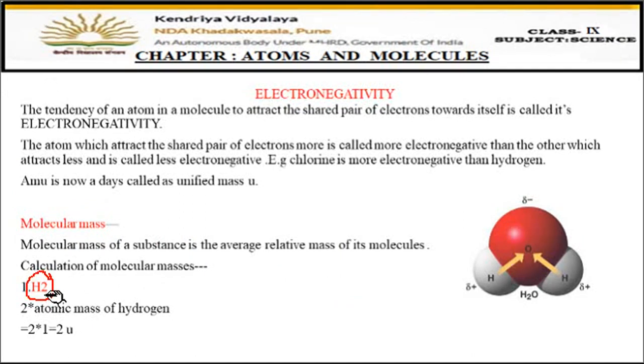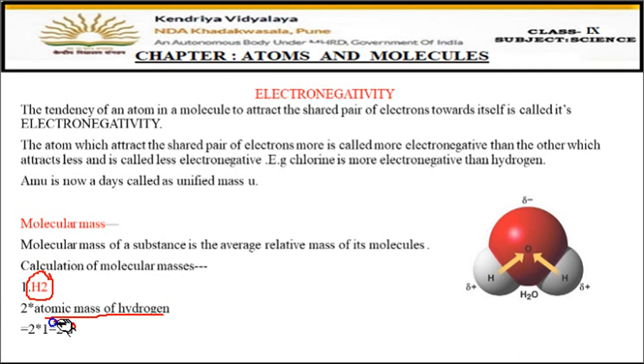So when we find the molecular mass of hydrogen, you can see there are two atoms of hydrogen. So we will multiply 2 by the atomic mass of hydrogen. The atomic mass of hydrogen is 1. So when you multiply 2 with 1, it comes to 2.